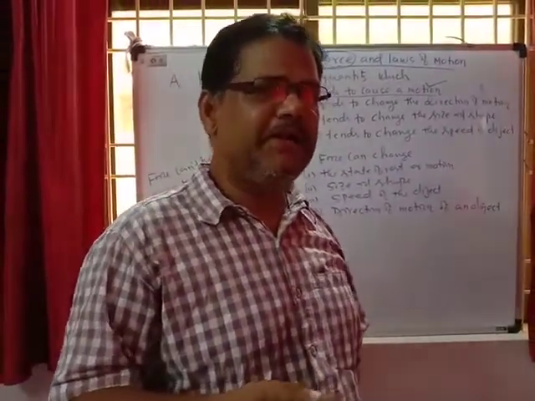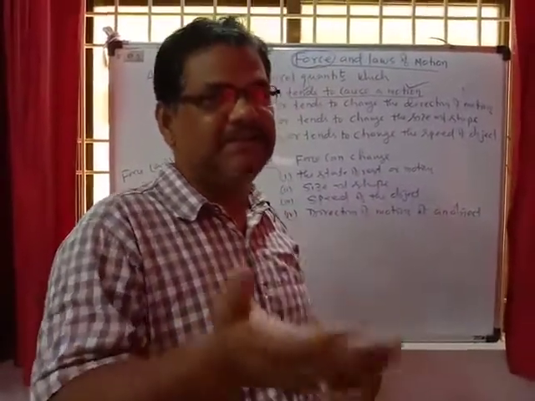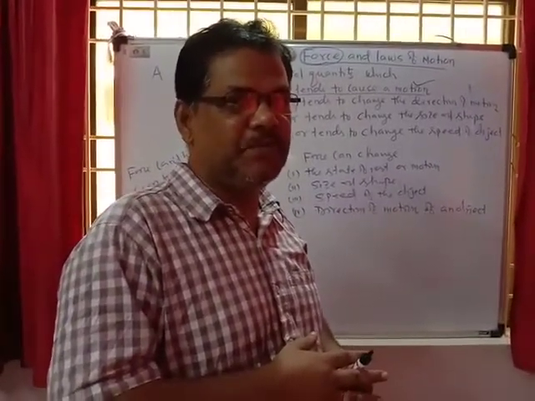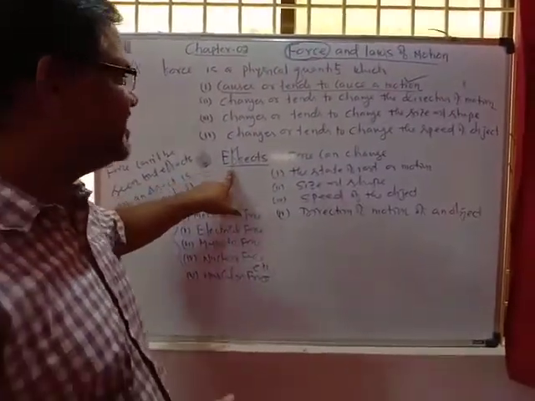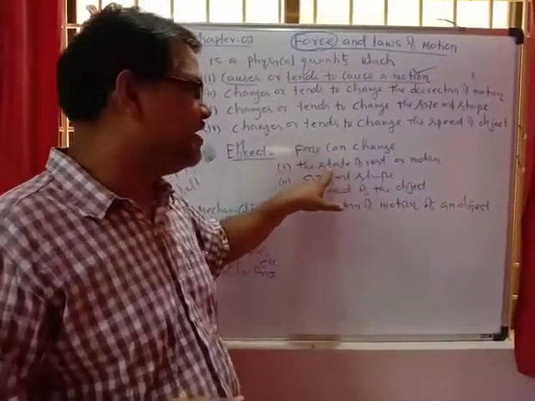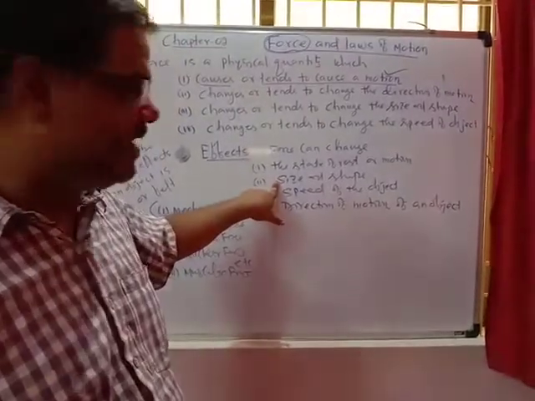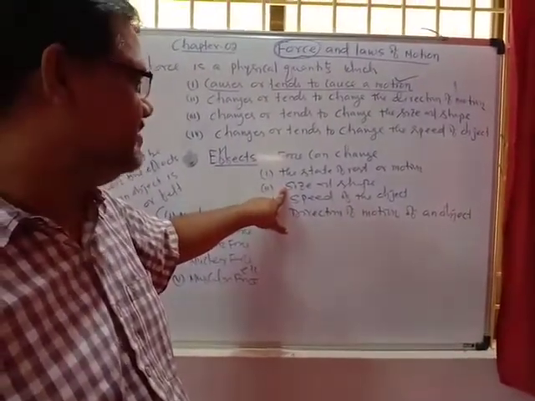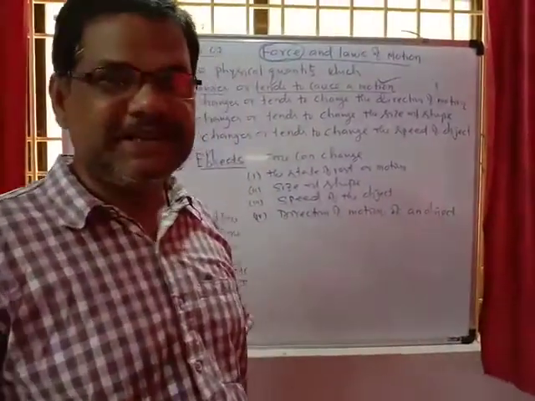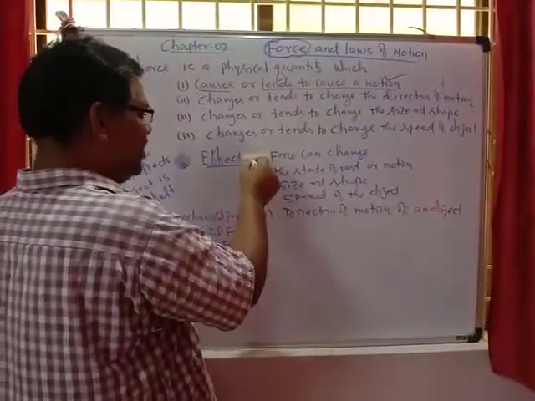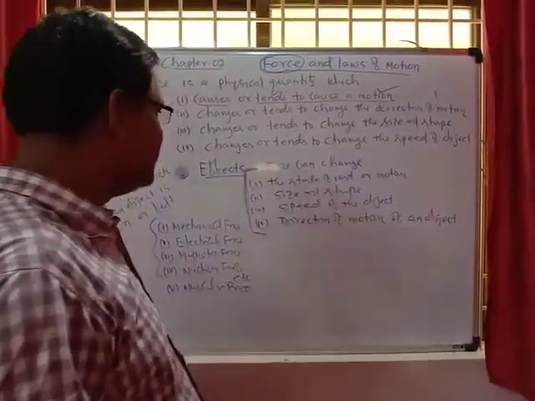Again, in day-to-day life, you must be finding different types of forces which are affecting the motion of the object. So here we have the different effects. Force can change the state of rest or of motion. The force can change the size and shape of the body. The force can change the speed of the object. The force can change the direction of the motion of an object. These are the effects of the force on the object.